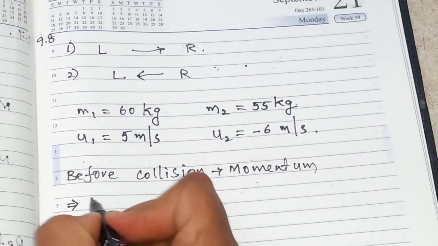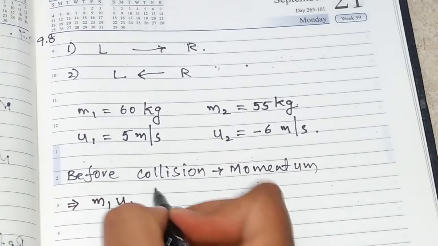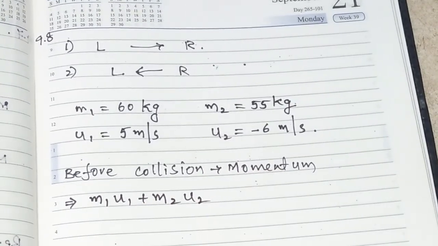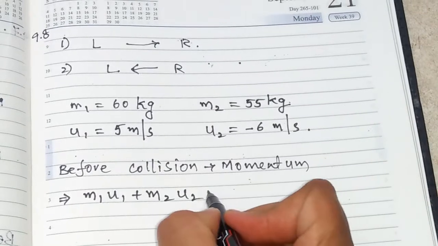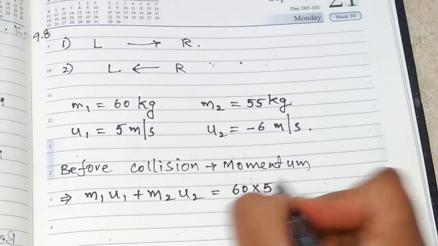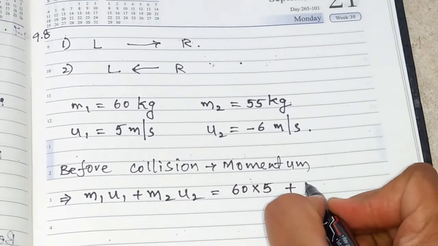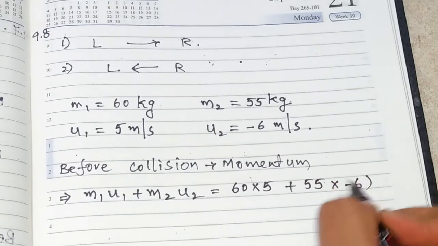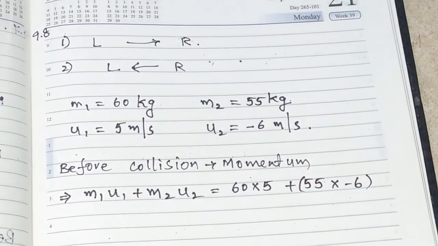That value is M1 U1 plus M2 U2. So what value are we going to get here? M1 is 60 kilograms, U1 is 5 meters per second, plus M2, 55, into minus 6. Let us put a bracket for this.